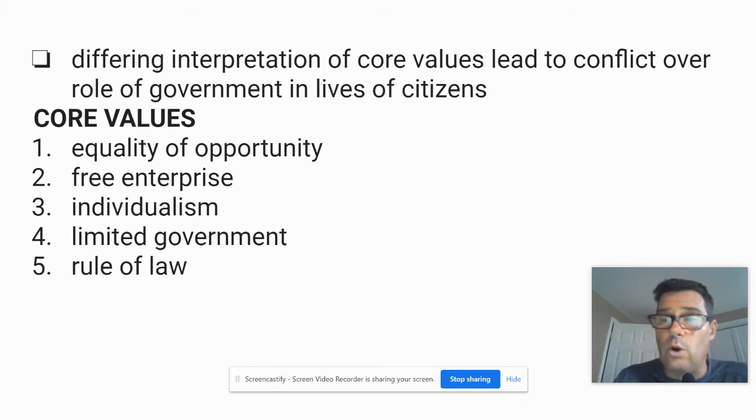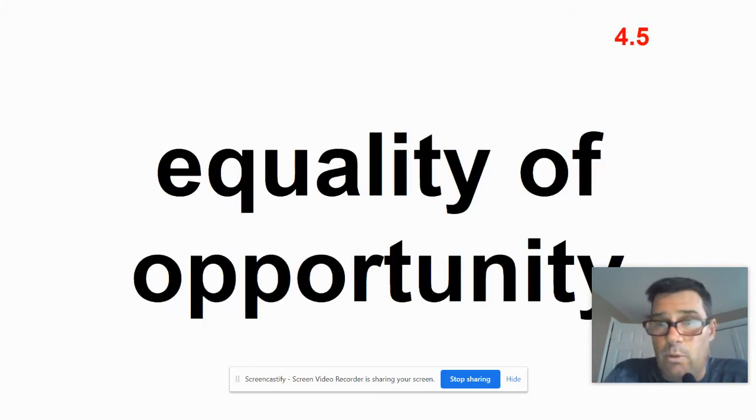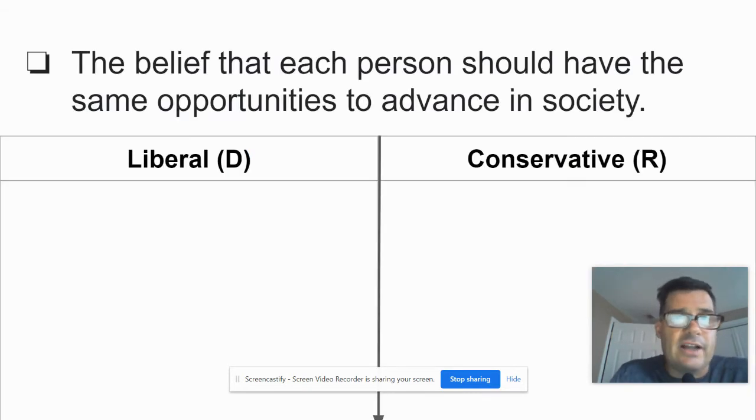All right, so let's look at a core value, equality of opportunity 4.5. On the back side, we're going to have liberal and conservative viewpoints. Remember, think Democrat, Republican. Pause if you need to. All right, so first off, let's define it. Equality of opportunity is the belief that each person should have the same opportunities to advance in society.